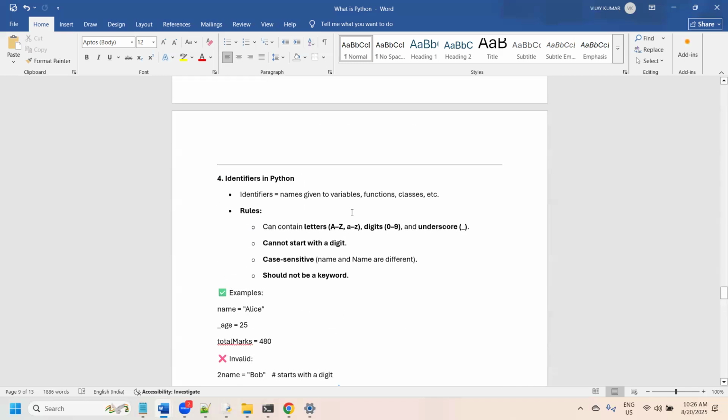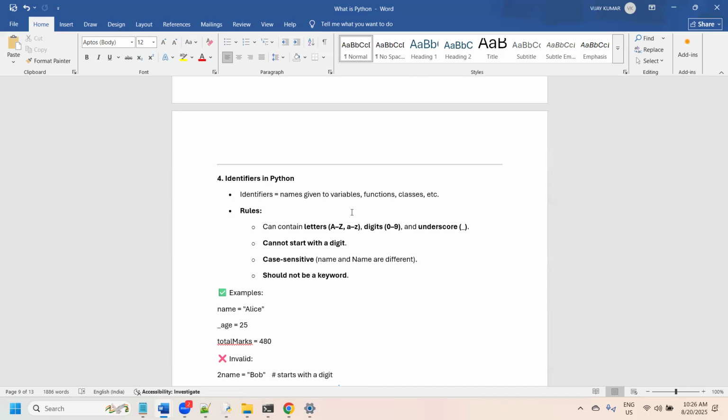An identifier is a name. For example, everyone currently has a name. A name is an identifier of a person. If you want to identify someone globally, we also have a PAN card and an Aadhaar card. In the same way, Python also has a concept called identifiers.